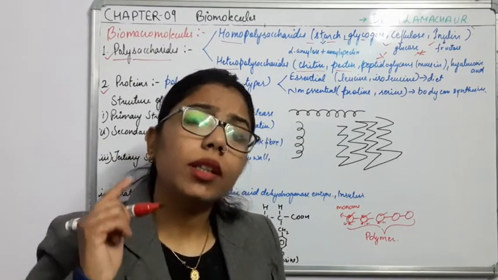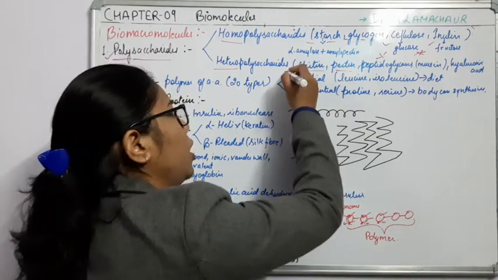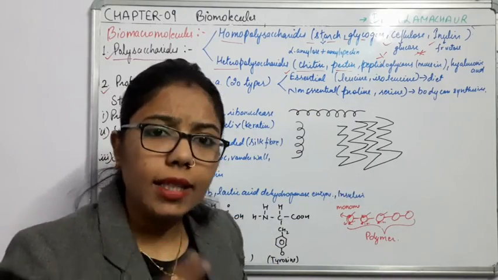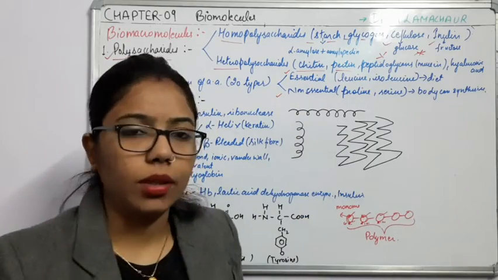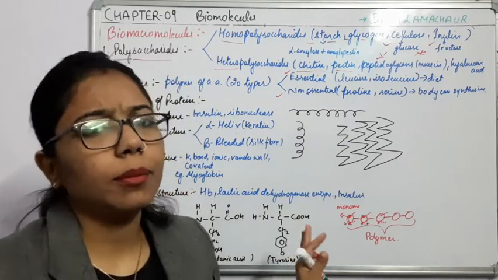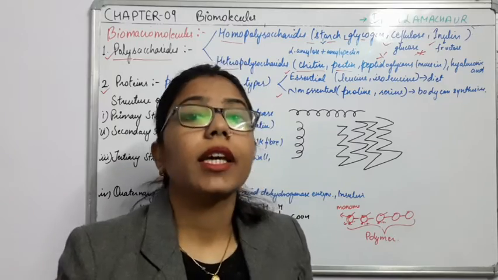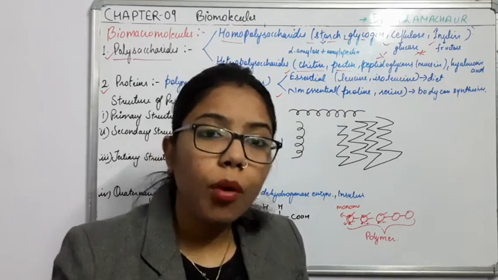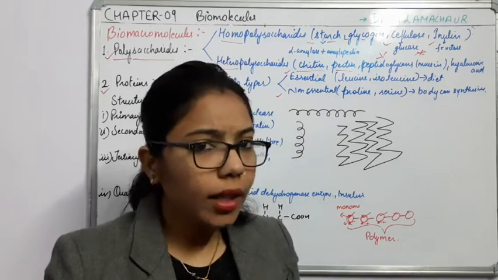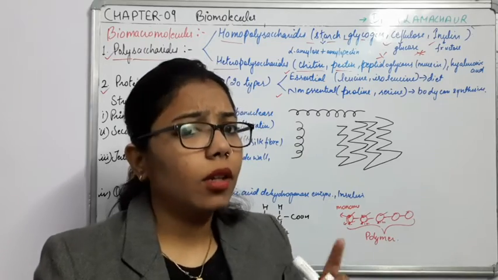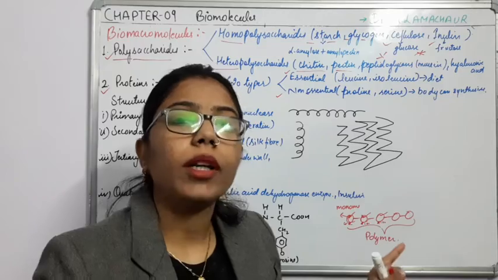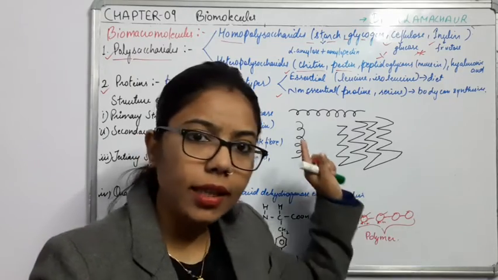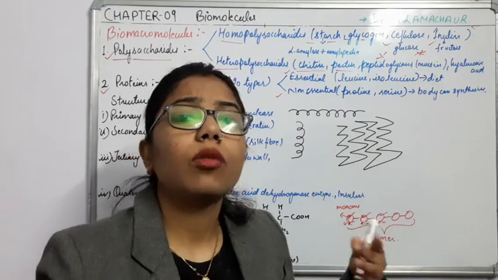Okay, so now this point is very important. What do you understand by essential amino acid and what do you understand by non-essential amino acids? Okay, so very simple. Essential means which is important for our body. But the body cannot synthesize this amino acid. If the body is not able to synthesize this type of amino acid, so what will happen?